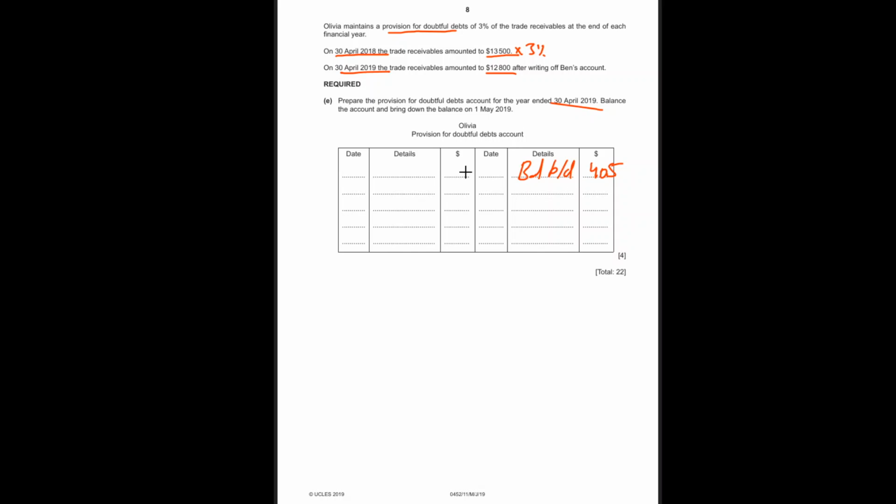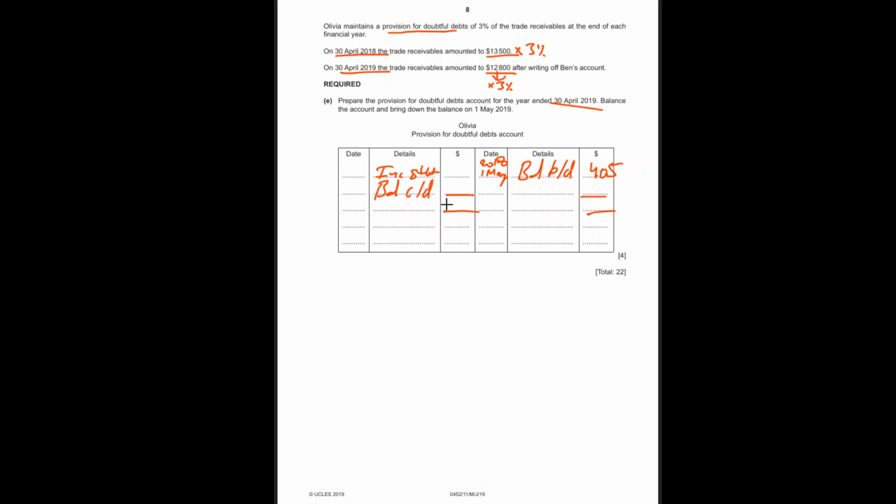Next. Also this is 2018's 1st May. At the end of the year, we'll write balance. Remember to leave some space for the income statement amount, whatever will be transferred. So let's write balance carried down for the next year's balance, which will be 3% of 12,800.